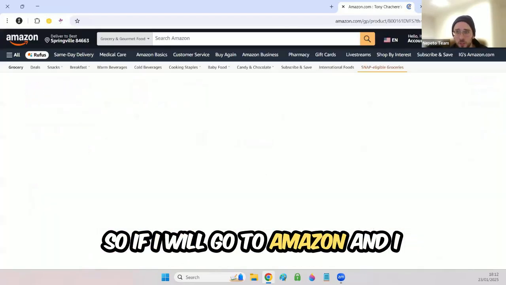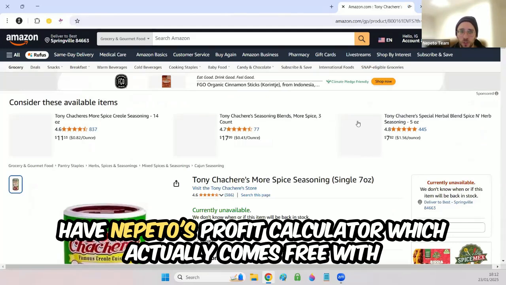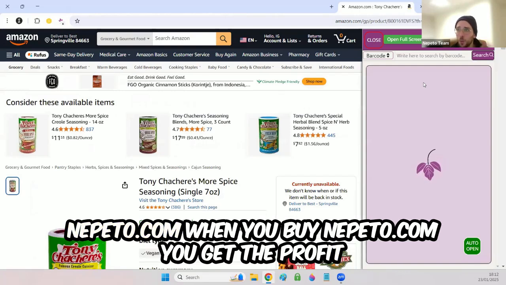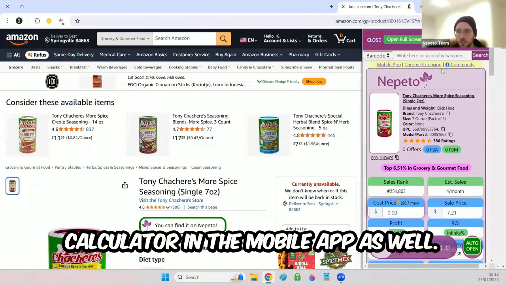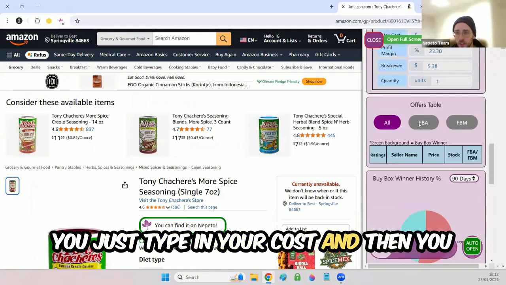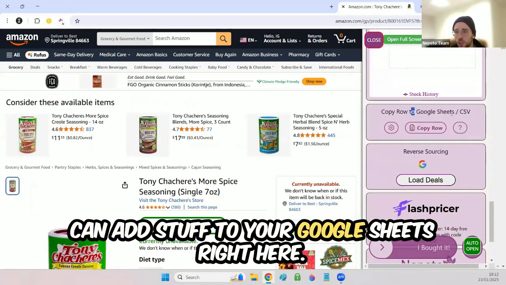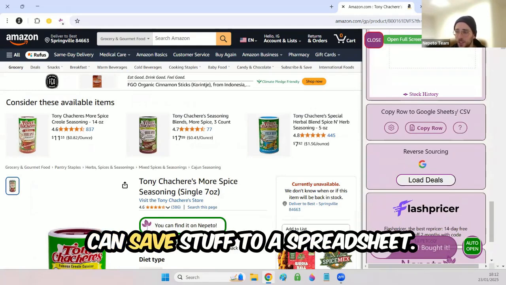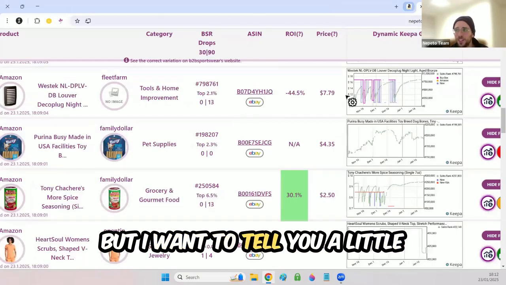So if I go to Amazon and I have Nepeto's profit calculator, which actually comes free with nepeto.com. When you buy nepeto.com, you get the profit calculator and the mobile app as well. So here, just type in your cost, and then you can add stuff to your Google Sheets right here. This is another example of how you can save stuff to a spreadsheet.